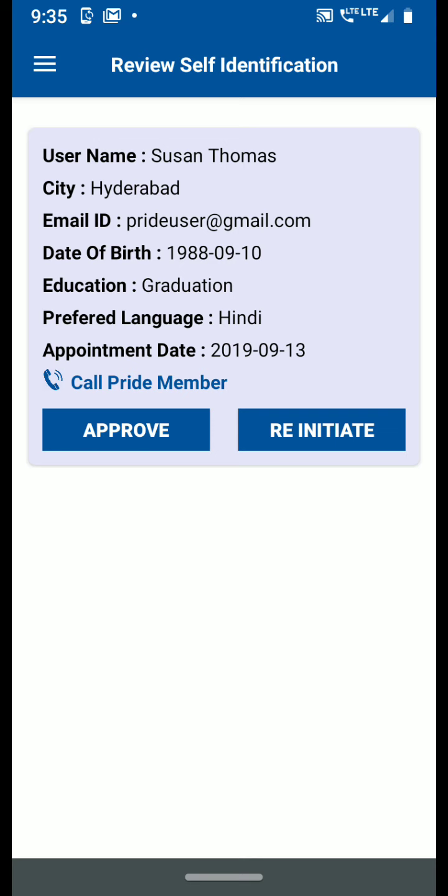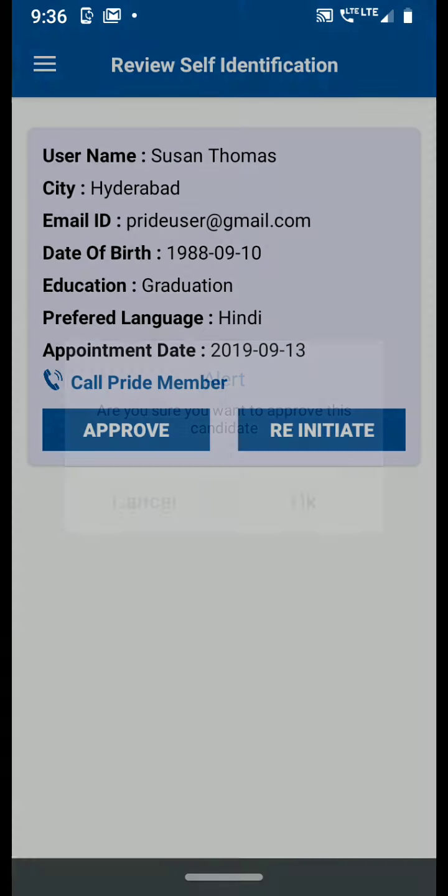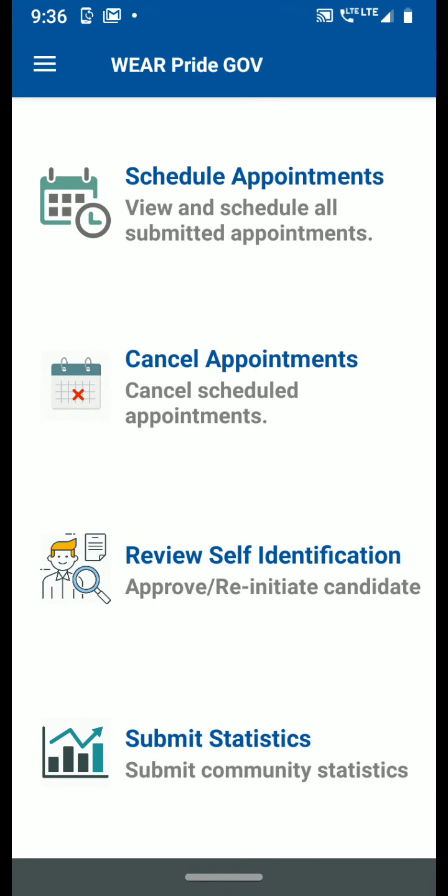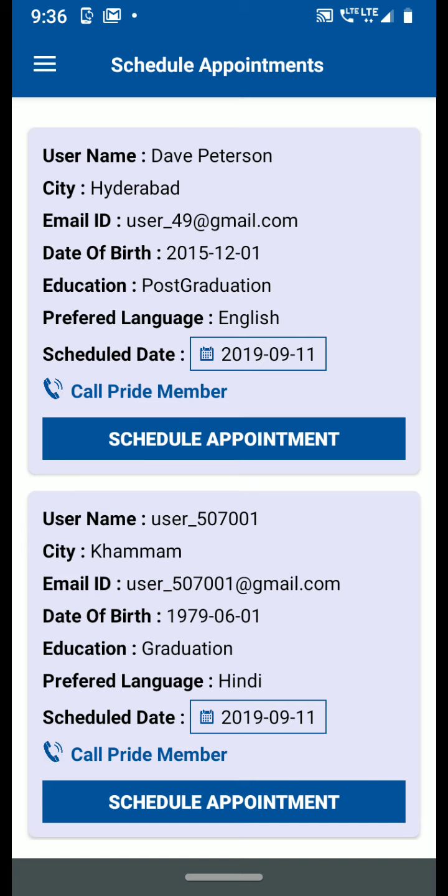Or they can also, for whatever reasons, let us say there are not enough documents, or something went wrong and the government is not willing to approve the self-identification process. In any of those cases, they can do a reinitiate. So if they approve, the member would get the self-identification process done and then they get the third gender certificate. Let us say they do a reinitiate, then the community member needs to go through this process completely again. So let us try the reinitiate process.